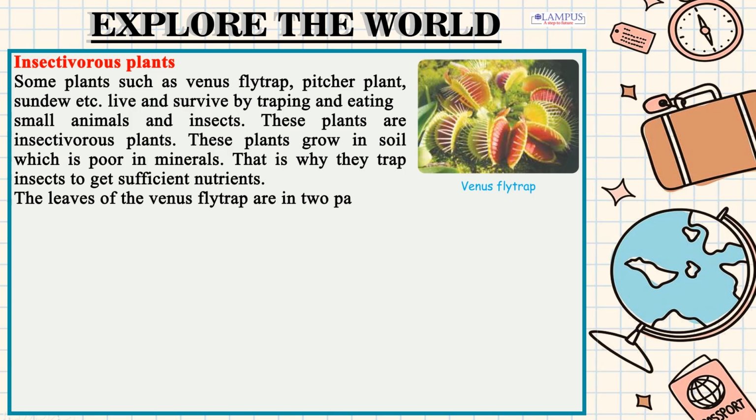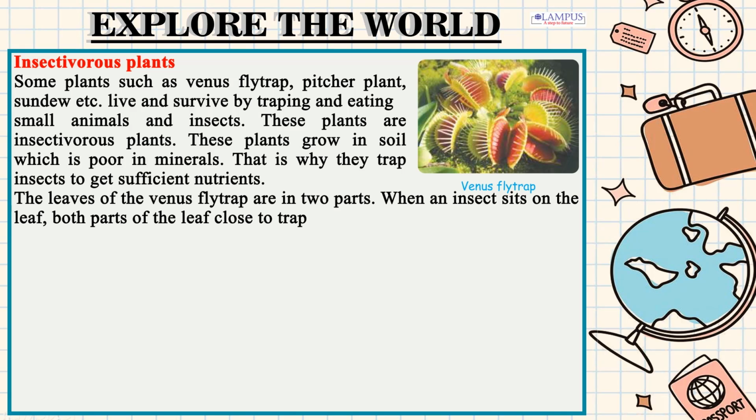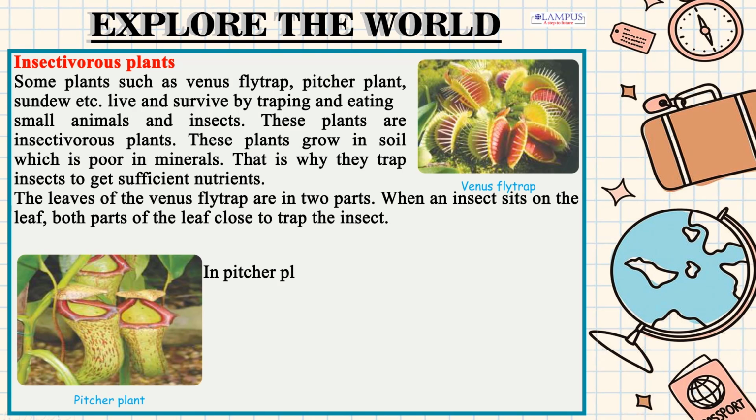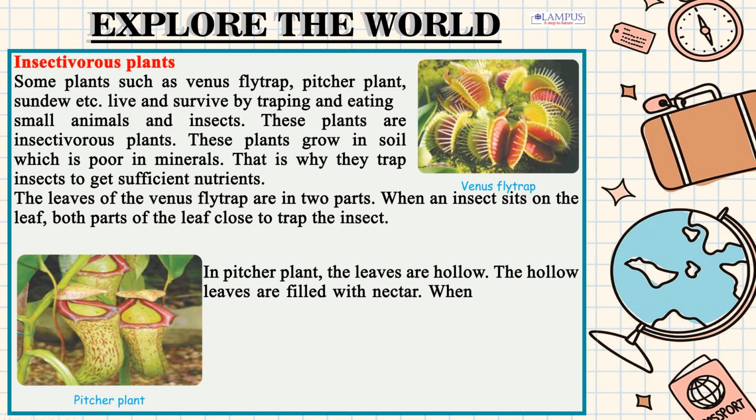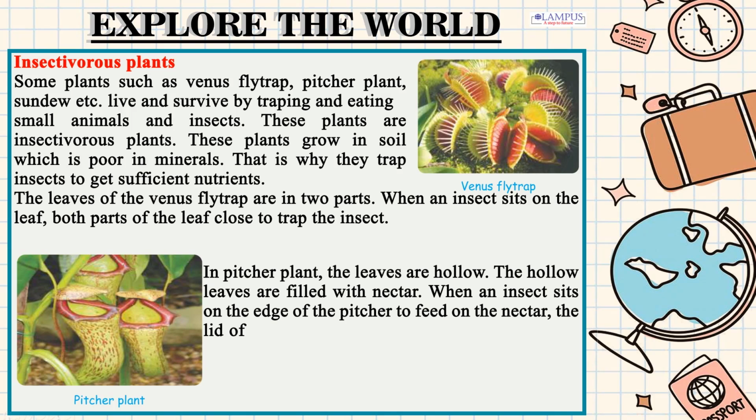The leaves of the Venus flytrap are in two parts. When an insect sits on the leaf, both parts of the leaf close to trap the insect. In pitcher plant, the leaves are hollow. The hollow leaves are filled with nectar. When an insect sits on the edge of the pitcher to feed on the nectar, the lid of the pitcher closes and insect is trapped and digested.